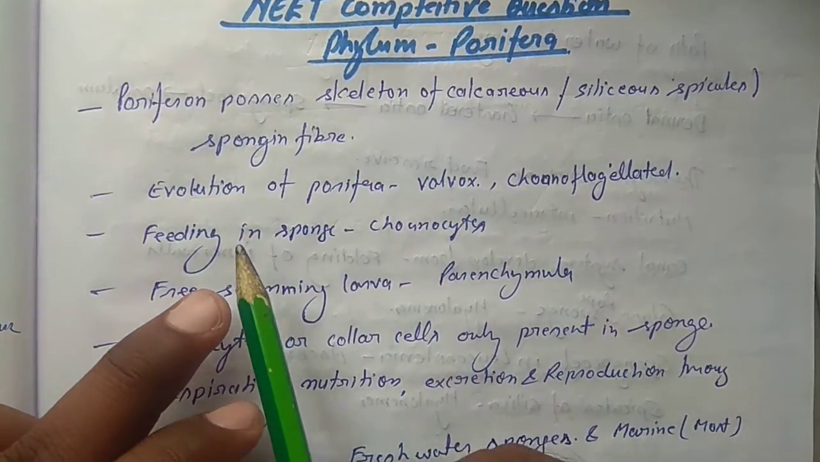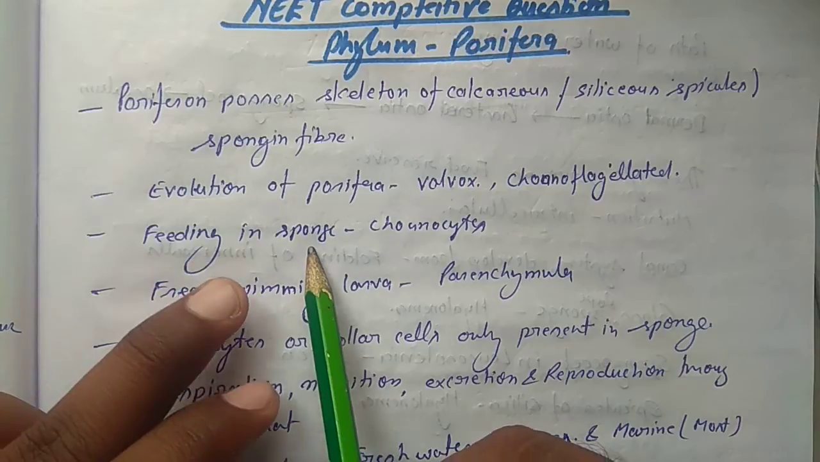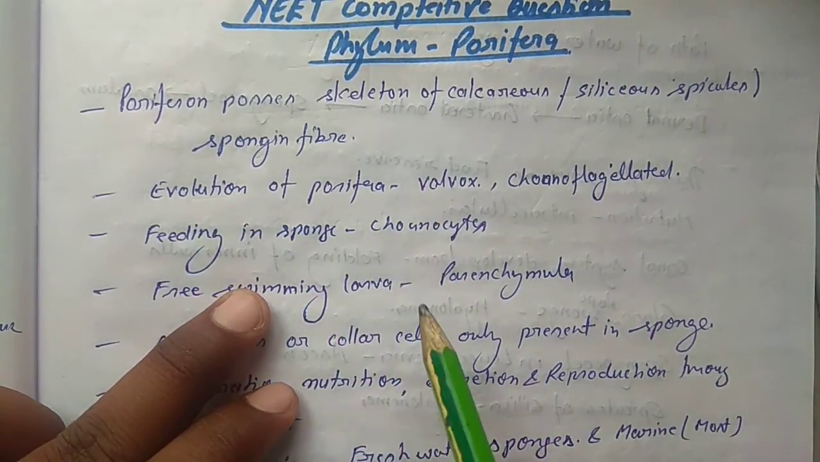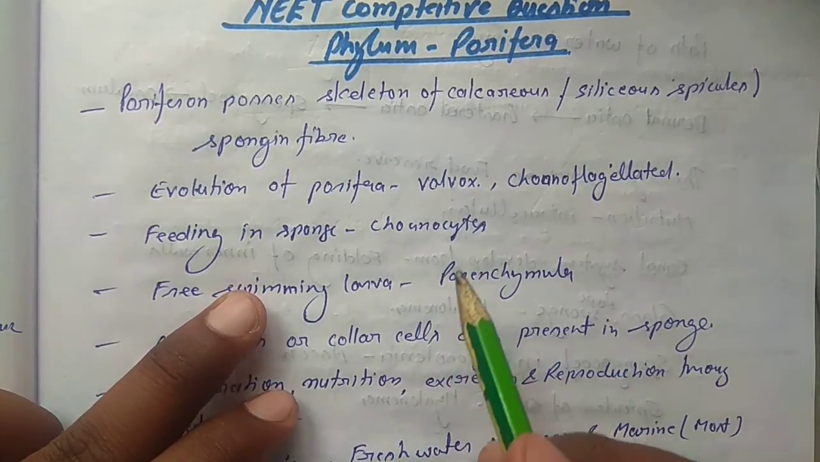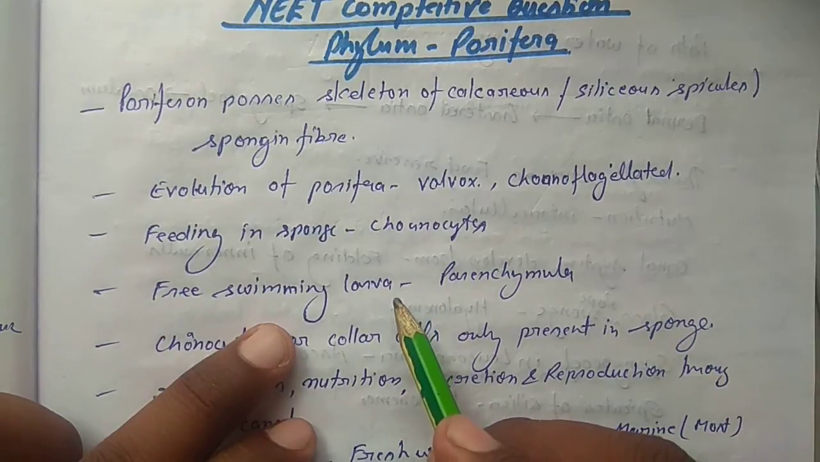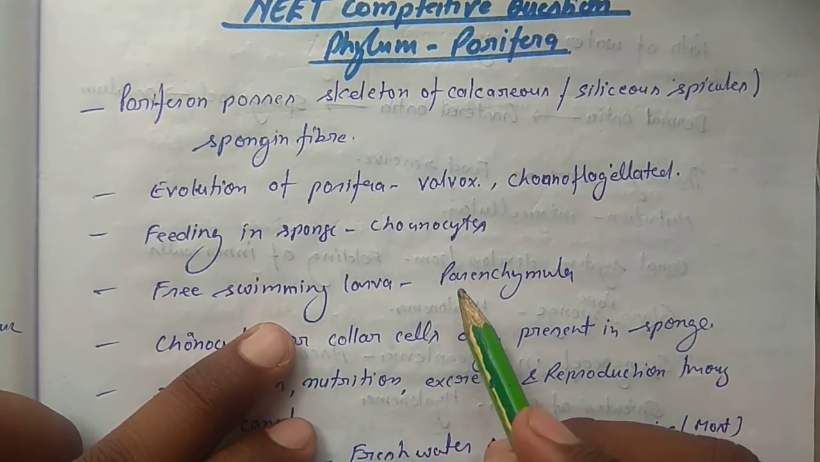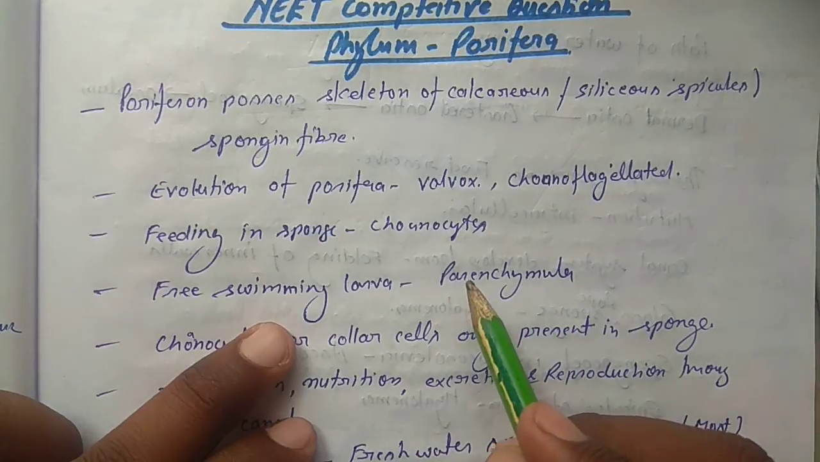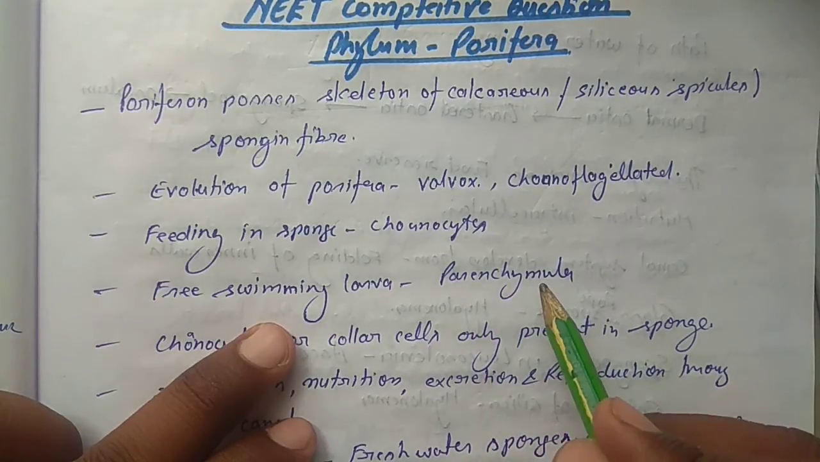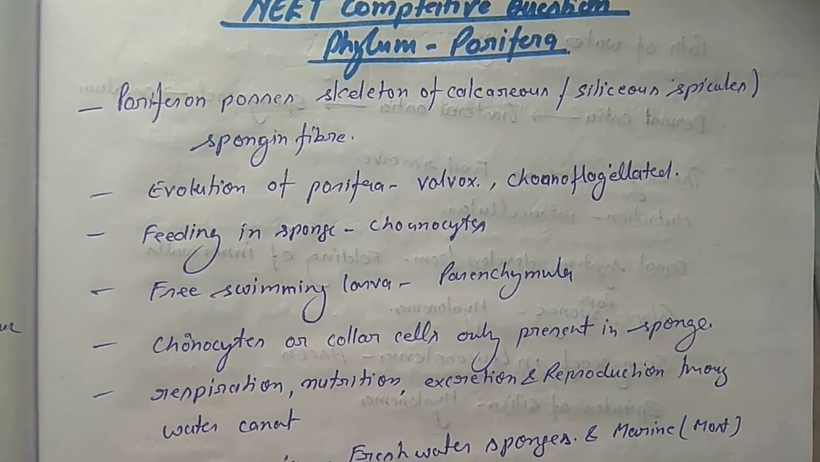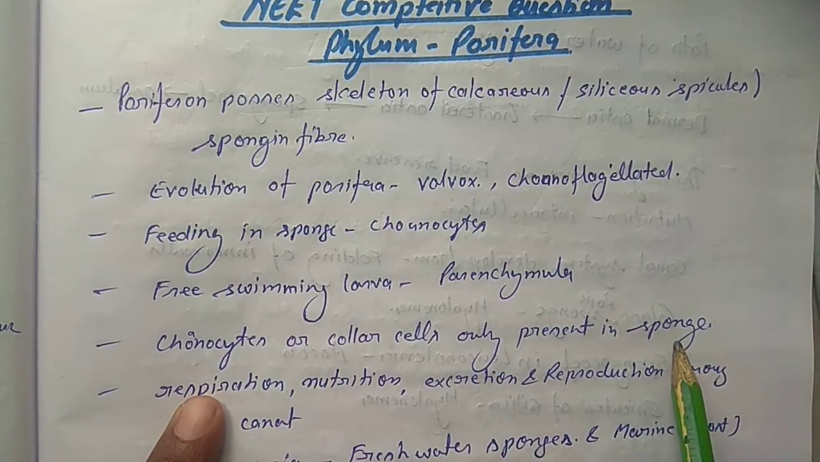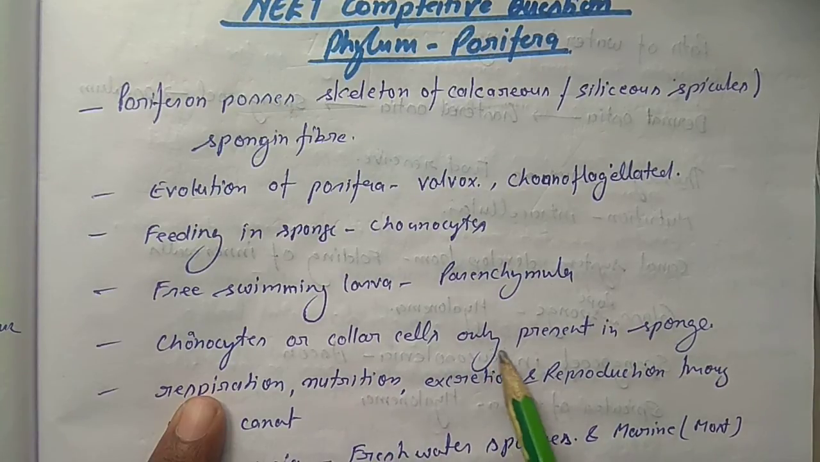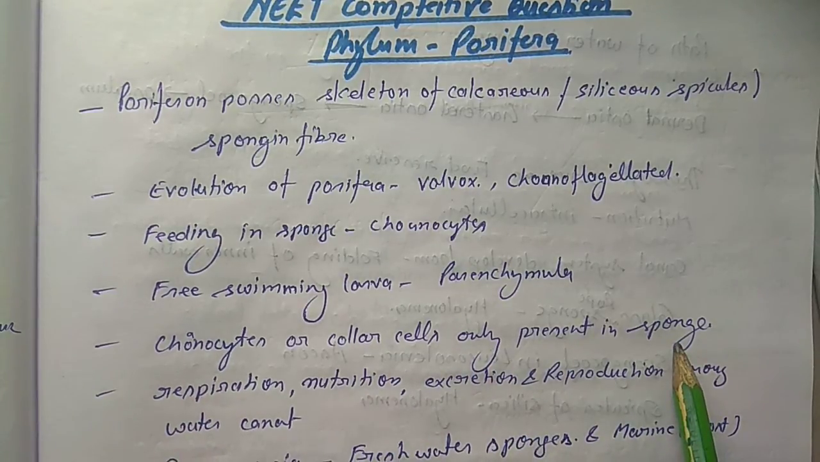Okay, feeding. In sponges, the most important cells for feeding are the choanocytes. The free living larva of the Porifera phylum is called the parenchymula. Okay, choanocytes or collar cells are only present in the sponge phylum.